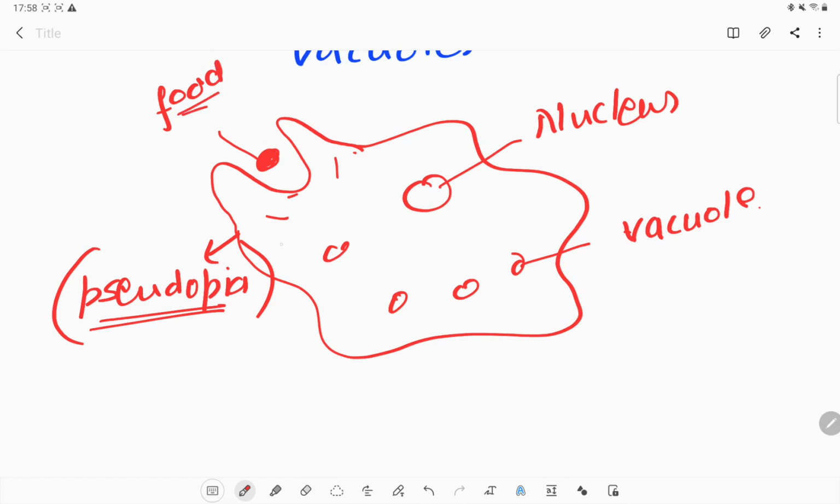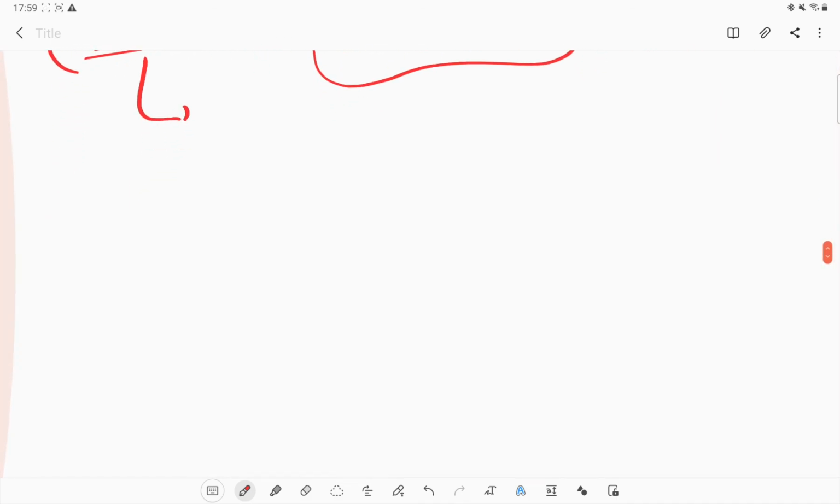They trap that food particle inside the body, and the trapped food particle goes to the vacuoles, which produce some digestive juice. That digestive juice helps to digest the food particle, and after that the amoeba ejects the waste product which is not digested.